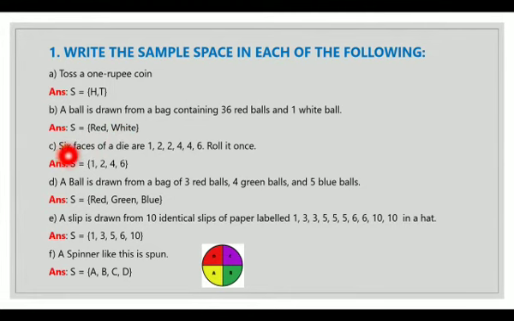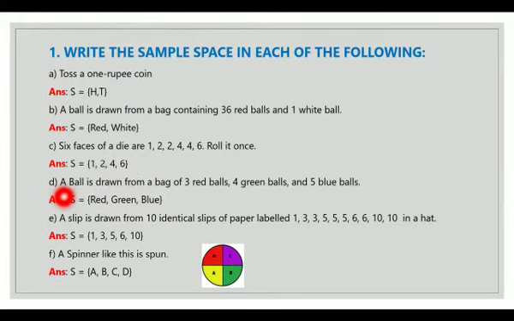The third, 6 faces of a die are 1, 2, 2, 4, 4, 6. Roll it once. Here the numbers are repeated, but in my sample space the number will come only once. So my sample space equals, in curly brackets, 1. 2 is repeated twice, so I will write it only once, 2, comma 4 is also repeated twice, so I will write it only once, 4, comma 6. As in a sample space we do not repeat any number, we write it only once. So my sample space is 1, 2, 4, 6.